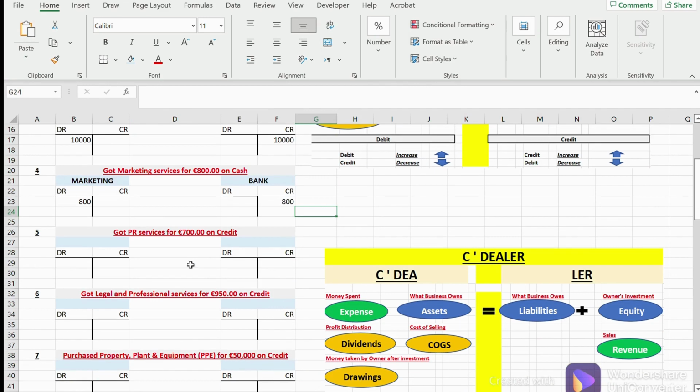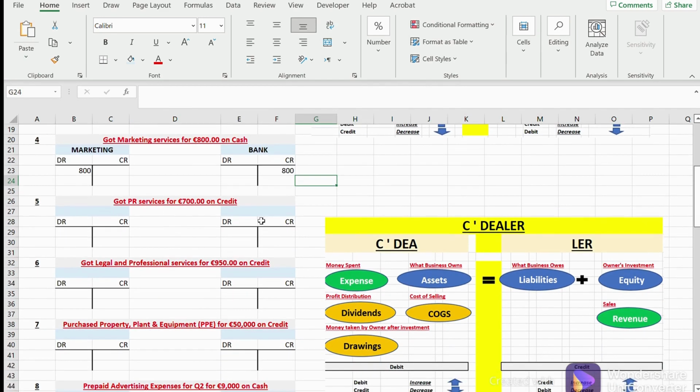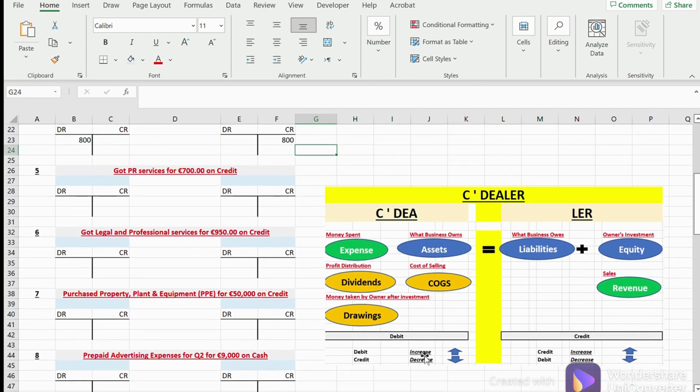Now the next one, got PR services on credit this time. Okay, so got PR services. PR services, again, an expense. It got up. Just because it got up, we're going to increase it. So let's call it public relations, PR here, with 700.